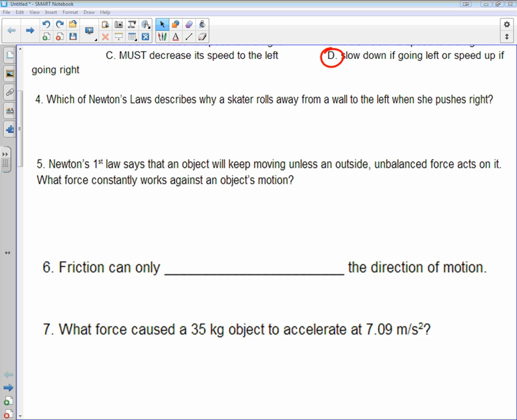Alright, so number 4, which of Newton's laws describes why a skater rolls away from a wall to the left? Again, the first law, like I said, is going to be that inertia law. The second law is force equals mass times acceleration. And that just basically says that if you have a bigger force, then you have a bigger acceleration. It's just an equation that describes the relationship. And then the third law, the last one, says that for every action force, there's an equal and opposite reaction force. So let's talk about that.